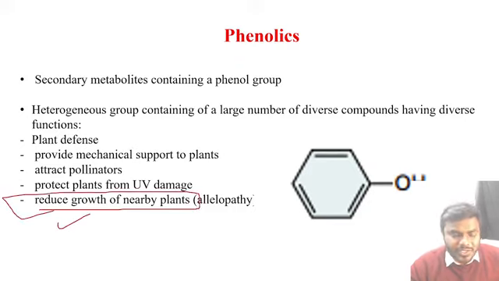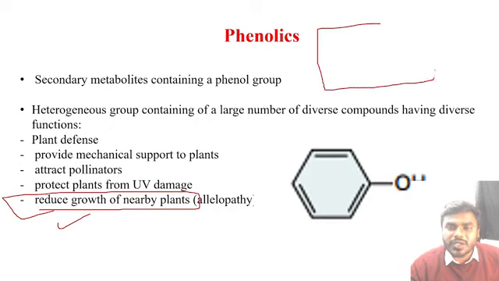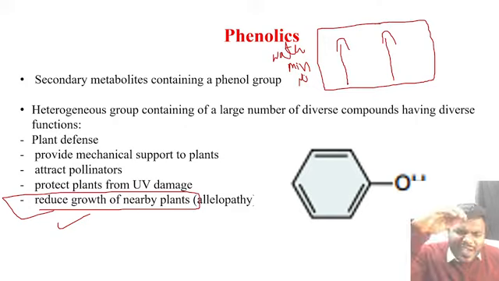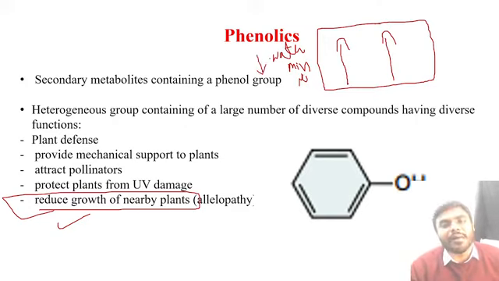What is this, friends? All the students, listen to me. Suppose this is one particular area. In this particular area, there are two plants. Suppose in this area, water, minerals, and nutrients are all very limited, very low in amount. So two plants cannot survive at all. You know, at that time what is going to happen? One plant starts releasing phenols into the soil.